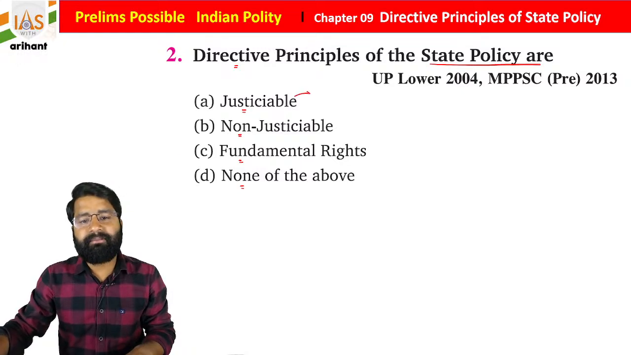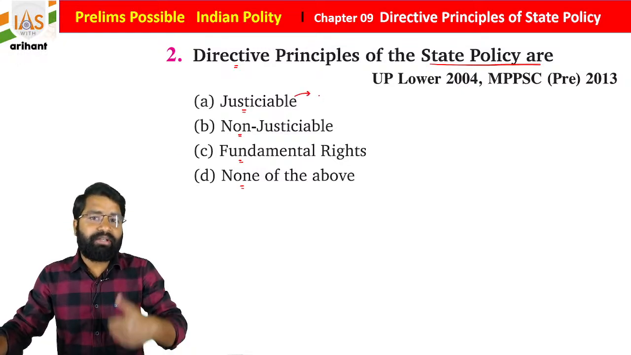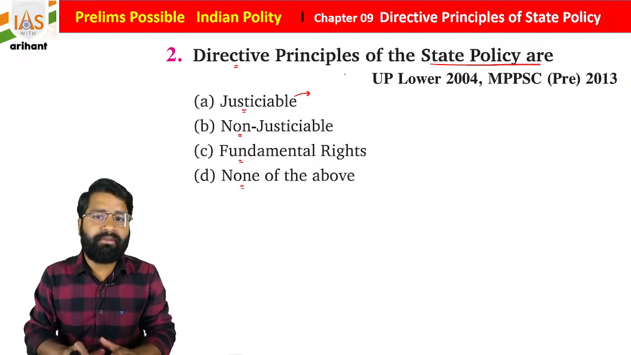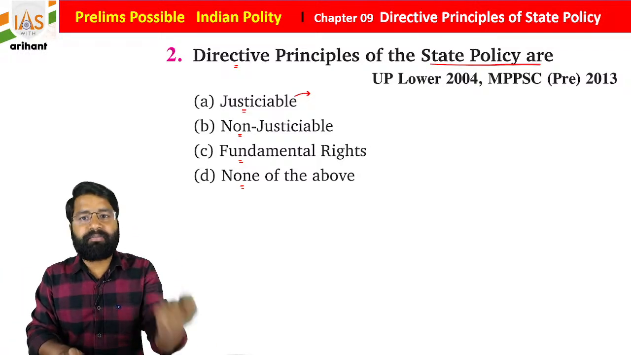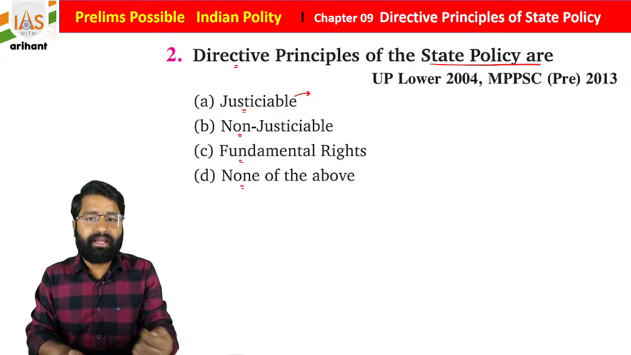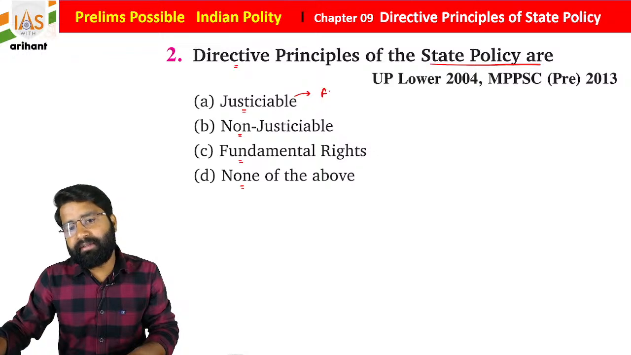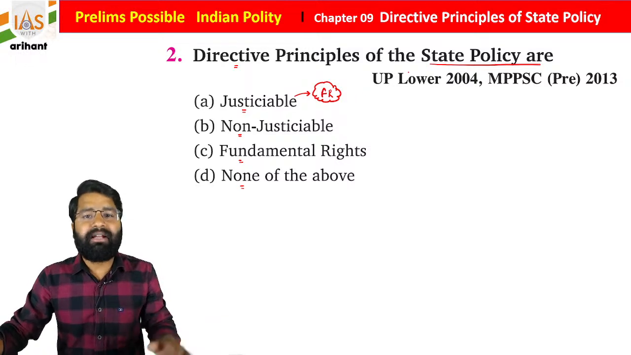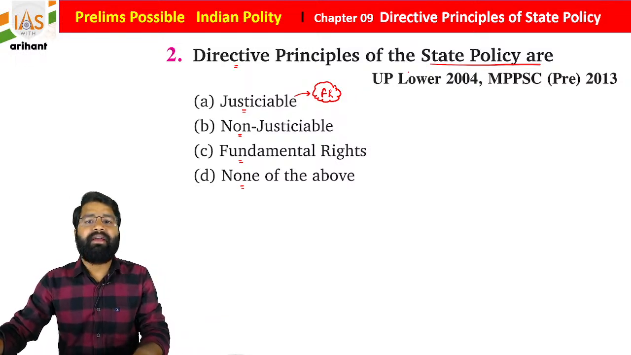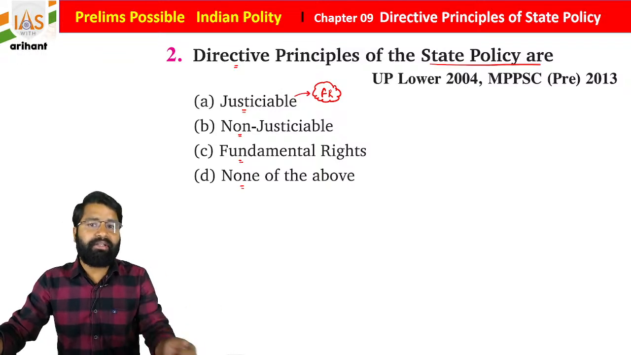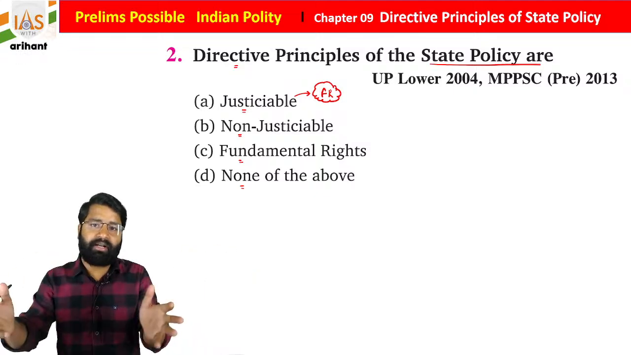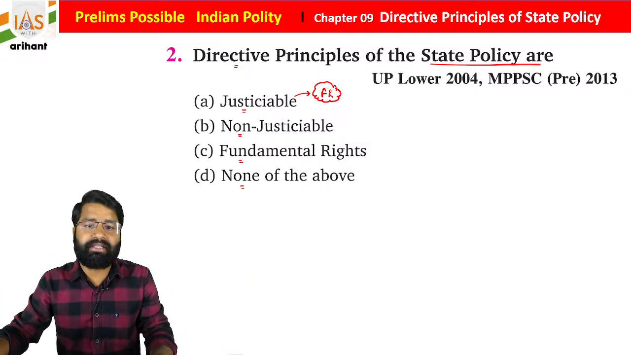Students, justiciable means you can go to court for the implementation of any specific article. So justiciable is fundamental right. Fundamental rights are justiciable. No one can take away your fundamental rights, except under a few conditions, like a national emergency, which is declared only if there is a foreign attack or we are in a war condition. In that case, your fundamental rights can be suspended.